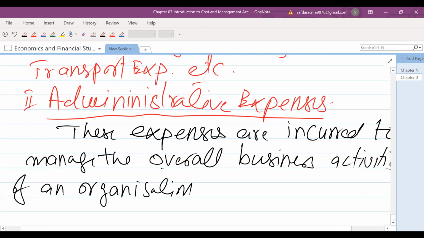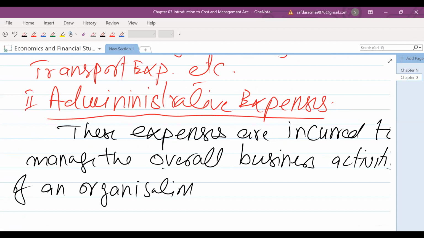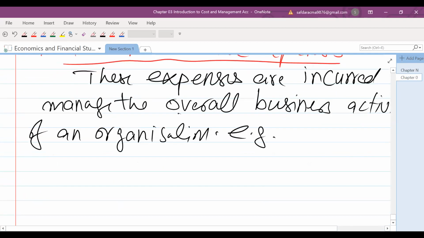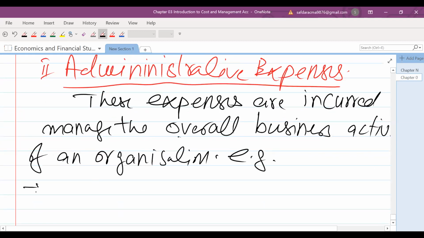For example, there will be accounts department expenses,